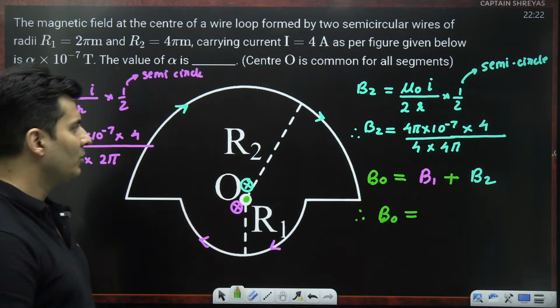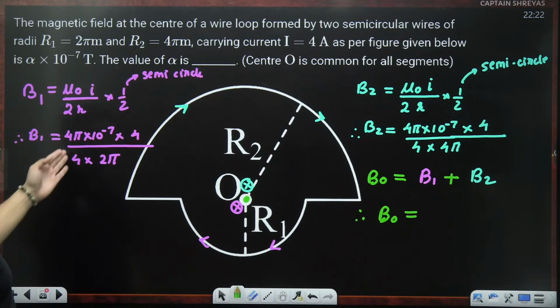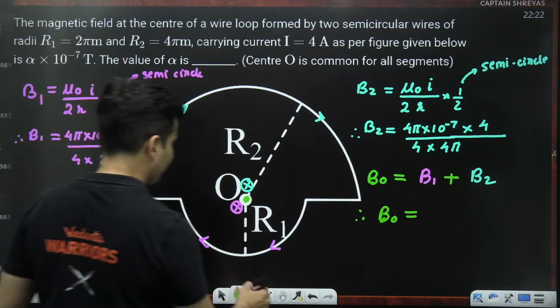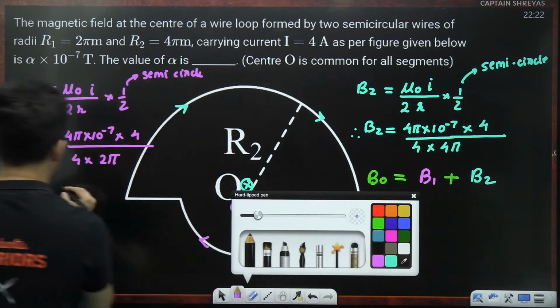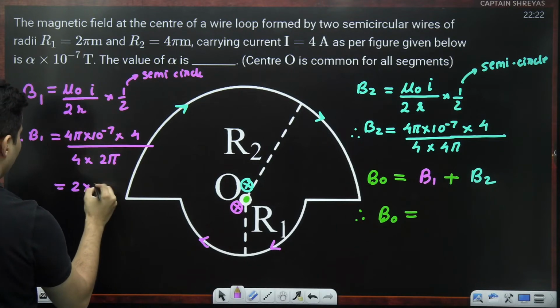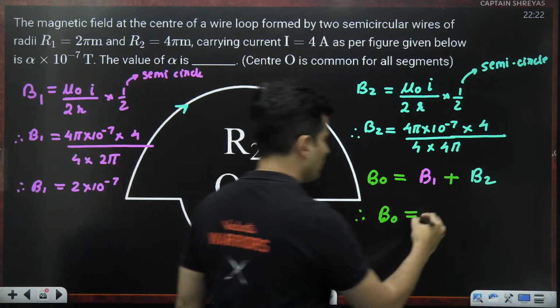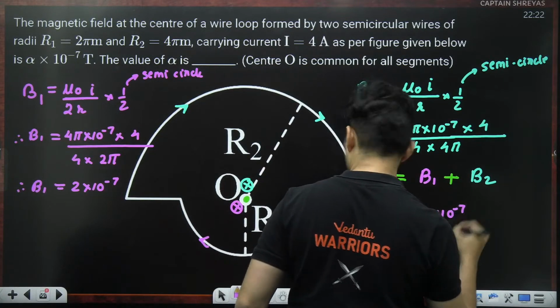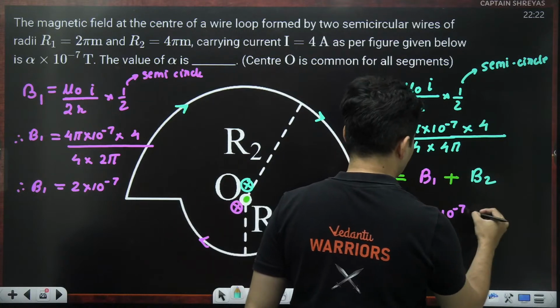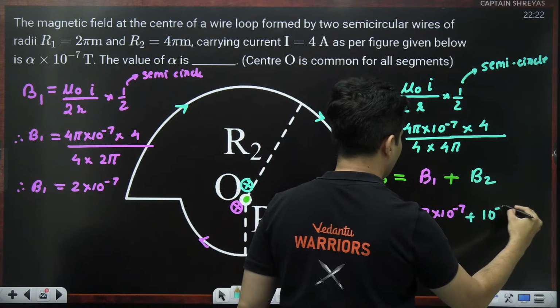Say how much each of these values are. 4 4 cancels, 4 pi cancels. This is just 10 to the power minus 7. This also, 4 4 cancels. This is 2 into 10 to the power minus 7. You can see that. 4 pi, 2 pi, 2. 4 4 cancels. So 2 into 10 to the power minus 7 is B1. Then this guy, 4 pi, 10 to the power minus 7 as it is.